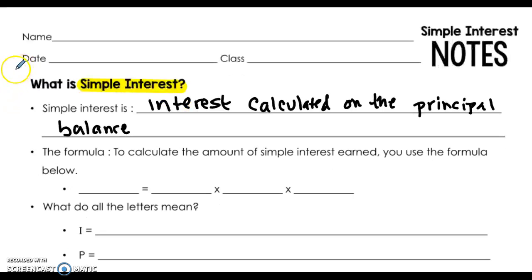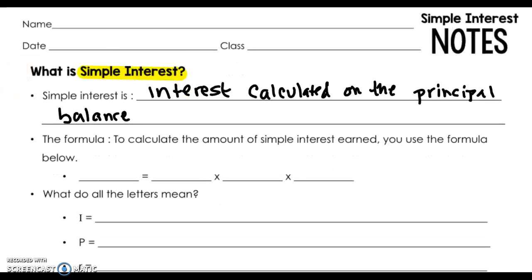But the good news is that in order to calculate simple interest, there's a formula, and it's a mathematical equation that we use to calculate the amount of interest that you've earned. You do not have to memorize this. You will be given it, but it's really quite simple. There's just 4 letters in this, and you need to know certain pieces of information in order to make it happen. So the formula we're going to use is I, which stands for interest, equals P times R times T.